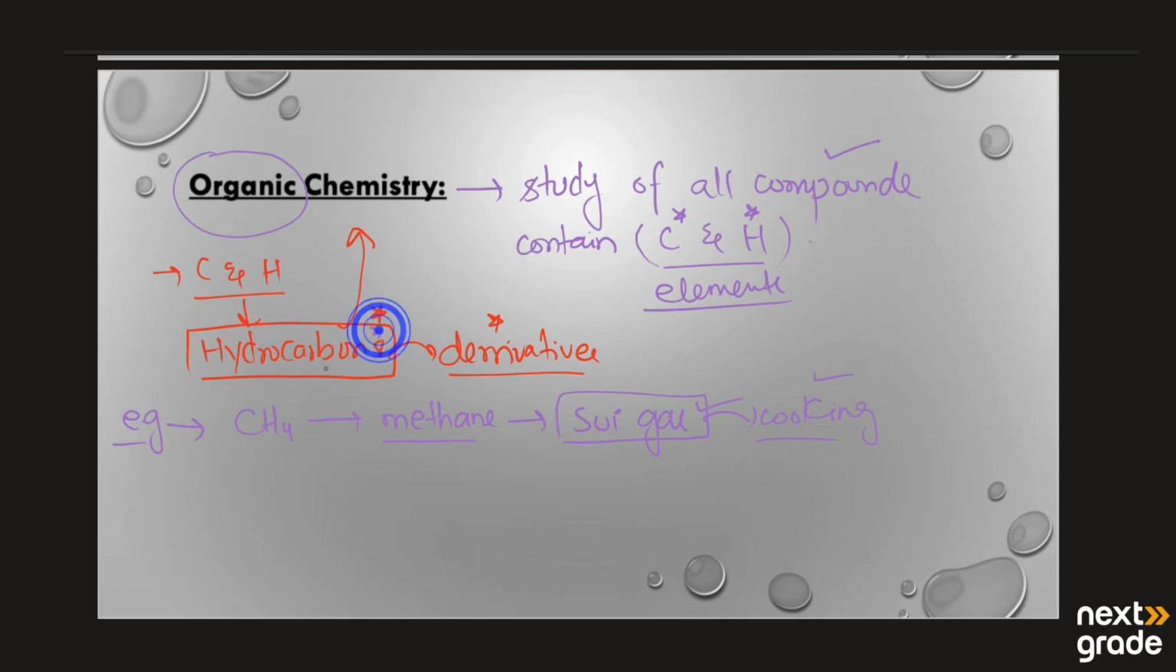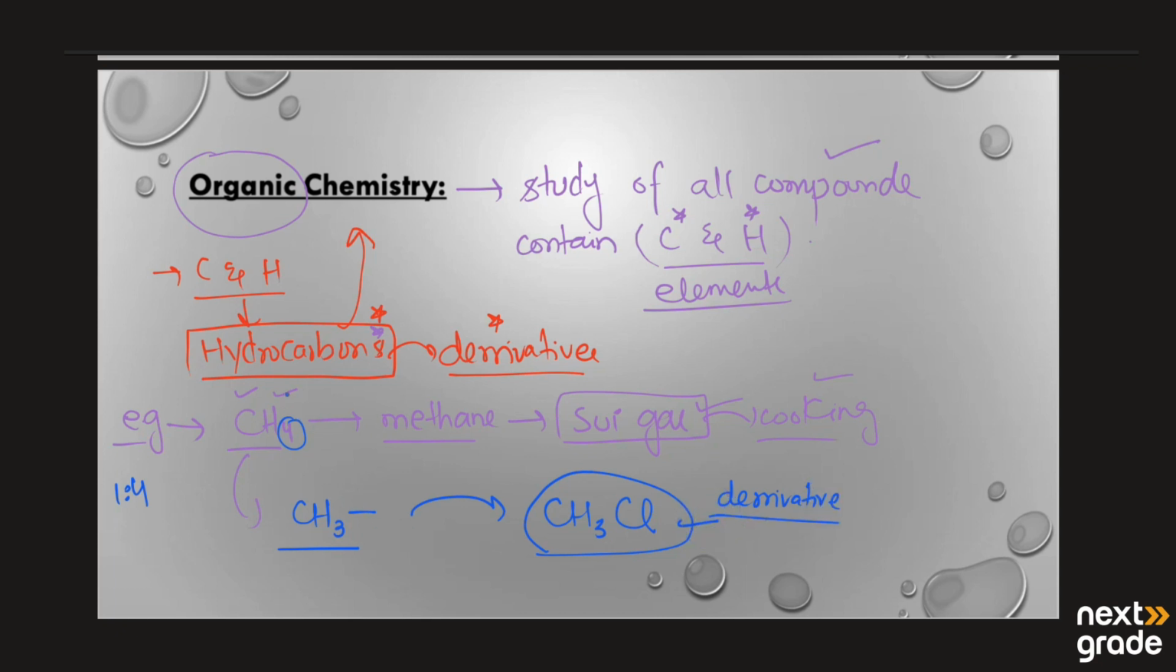Why is it known as a hydrocarbon? Because it has carbon as well as hydrogen. Now, the ratio of carbon to hydrogen is 1 to 4. If I remove one hydrogen, I get a fragment like CH3. Now, if I replace that hydrogen with another atom, a halogen atom, we get CH3Cl. This is known as its derivative, so it is the derivative of methane.